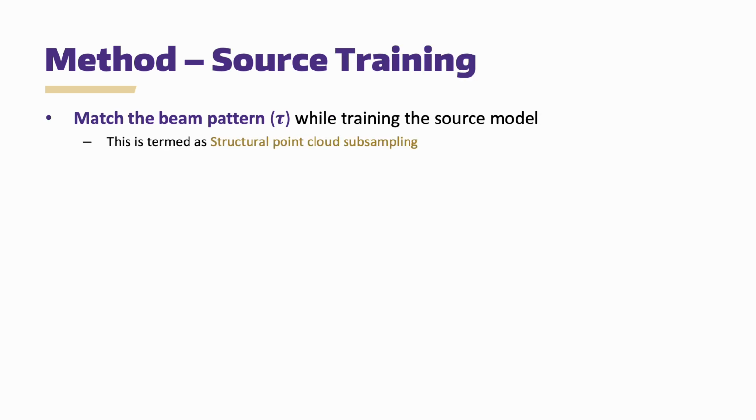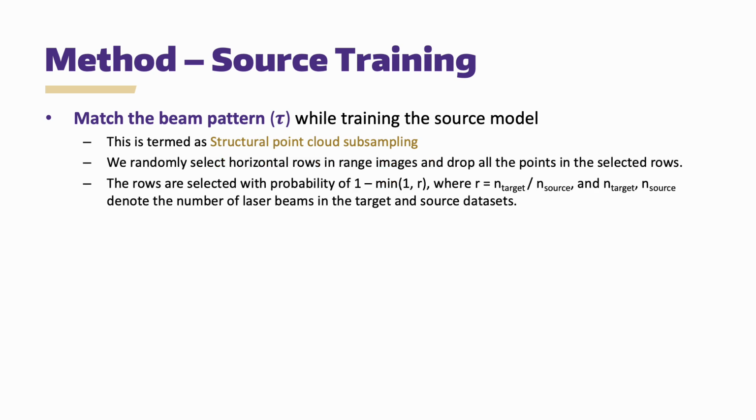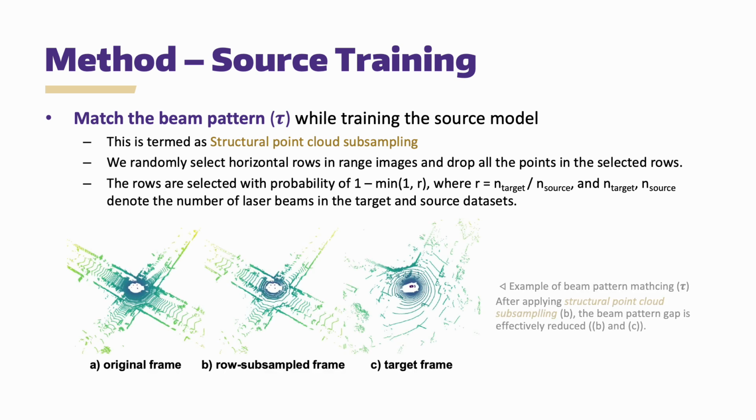For source model training, we apply structural point cloud subsampling to simulate the beam pattern difference when the source dataset has more LiDAR beams than the target dataset. Let's say the source dataset has 64 LiDAR beams and the target one has 32 beams. Then we randomly drop half of the horizontal rows of source point clouds to match the number of beams in the target dataset for training. As shown in the figure, it effectively simulates the beam pattern difference.